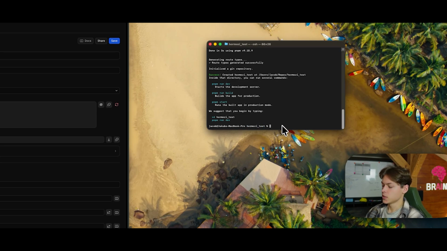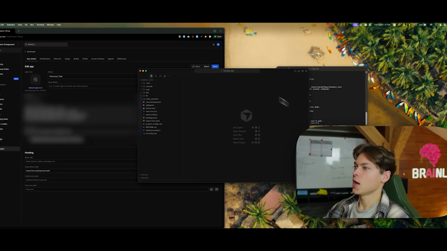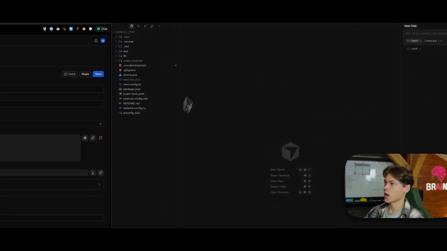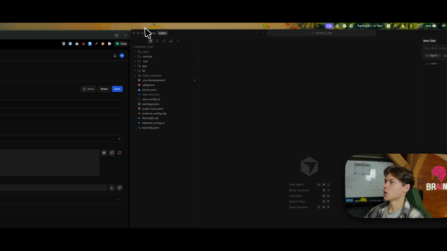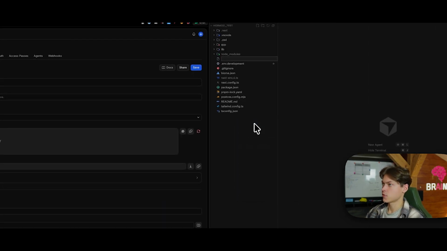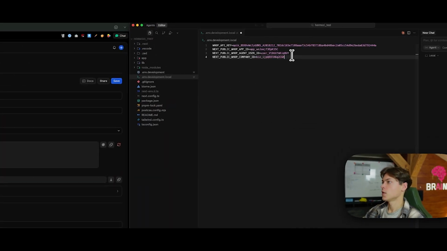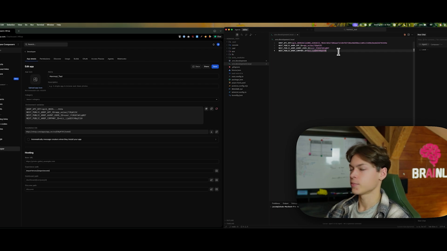As you can see, everything is downloaded here, everything is perfectly working, and now you can see that we are in the Hormozi test. So what I'm gonna do, instead of running npm run dev, I'm just gonna go code, and this should open my AI editor. I use Cursor for it because we won't really code things manually. We'll just keep coding by prompting the agent here. Now let's copy this one, let's go here and let's create a file. Let's create a file which is .env.development.local, and here you copy paste the environment variables, which you don't want to show to anyone. I'm just showing it here because I'm gonna delete it afterwards, but you get protected. And this is everything you need to do to run your app.